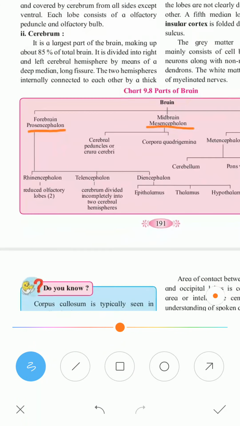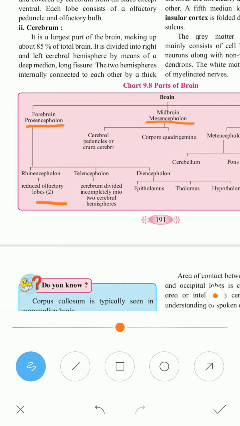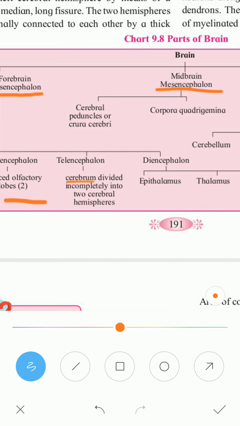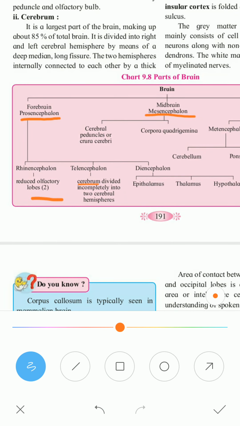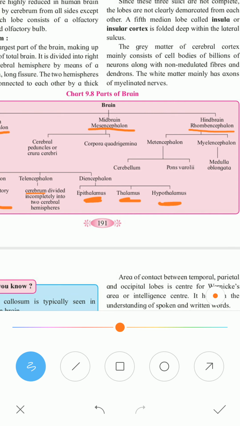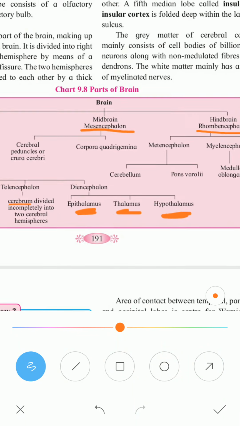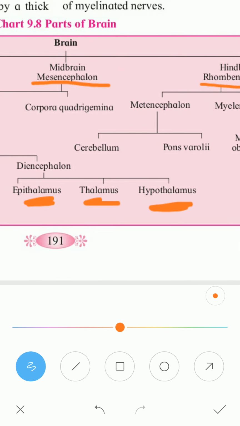The forebrain is further divided into the olfactory lobes. There are two lobes, and next is the cerebrum. The cerebrum is also called telencephalon, and the third part of the forebrain is called diencephalon. Diencephalon is further divided into epithalamus, thalamus and hypothalamus. So the forebrain is divided into olfactory lobe, cerebrum and diencephalon.